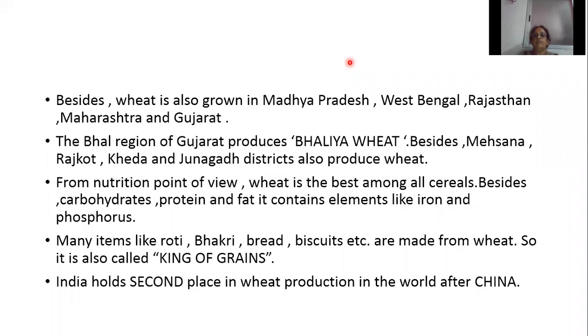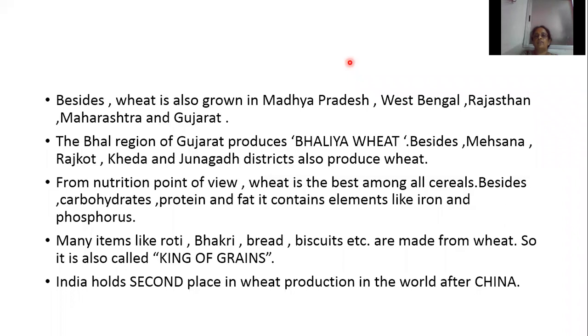So wheat is called the king of grains. Why? From the nutrition point of view, wheat is the best among all the food grains. Besides, it contains carbohydrates, proteins, and fat. It also contains iron and phosphorus. Many food items like roti, bakri, bread, biscuits, etc. are made from wheat. So wheat is called the king of grains.